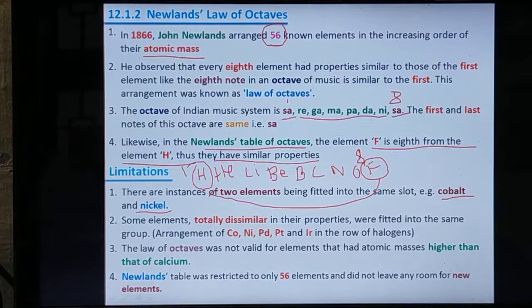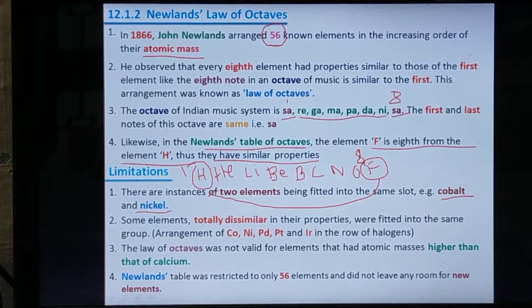Then the second point, some elements totally dissimilar in their properties were fitted into the same group. When he arranged the elements by the above concept, some elements totally dissimilar and not covered in his concept were fitted into the same group.